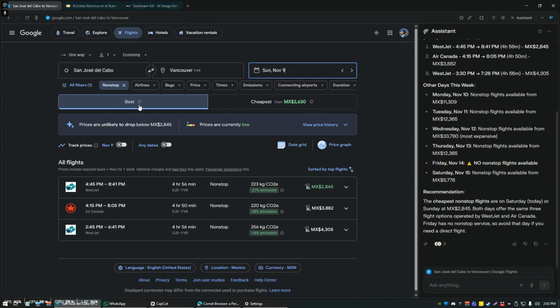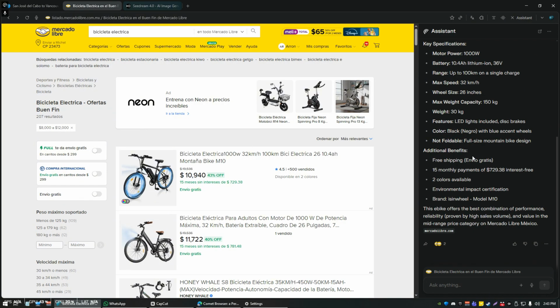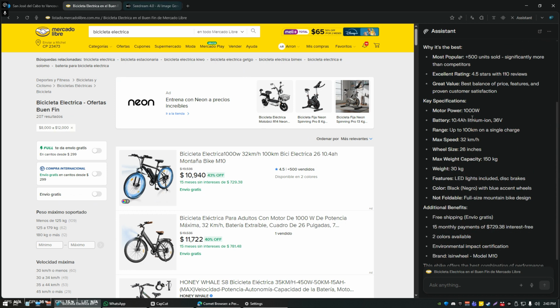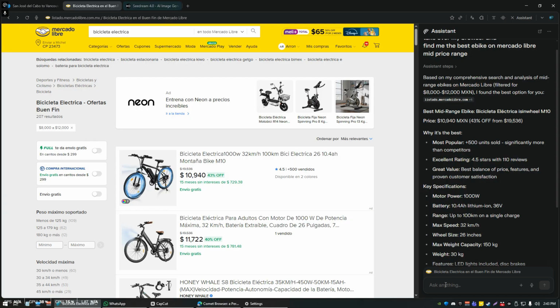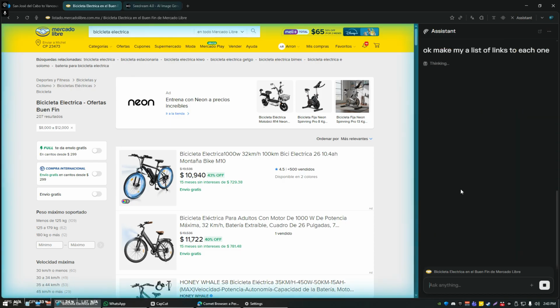Okay, so we've got our flight figured out here, San Jose, Vancouver, Sunday the 9th, nonstop. And there's my flight options. It's found that. We've got our bicycle options found over here. And it's basically compiled a little list and given me specifications. I'm going to say, okay, make me a list of links to each one. So it'll just amalgamate that in a quick and easy click link way to each of those e-bikes it thinks are good options.